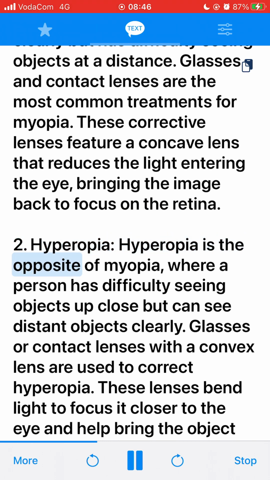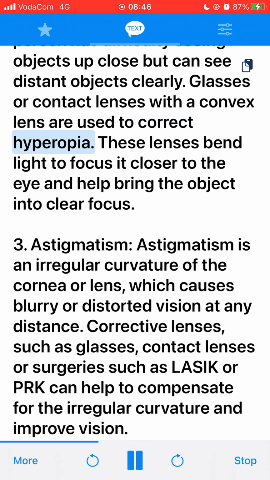2. Hyperopia. Hyperopia is the opposite of myopia, where a person has difficulty seeing objects up close but can see distant objects clearly. Glasses or contact lenses with a convex lens are used to correct hyperopia. These lenses bend light to focus it closer to the eye and help bring the object into clear focus.